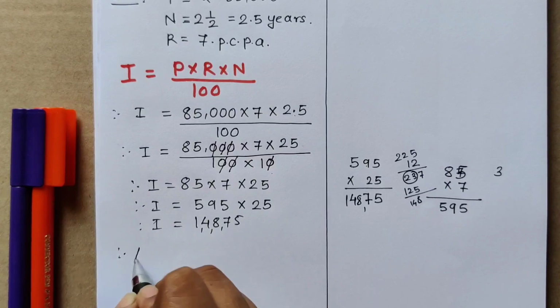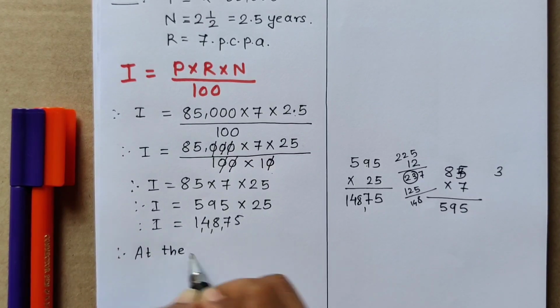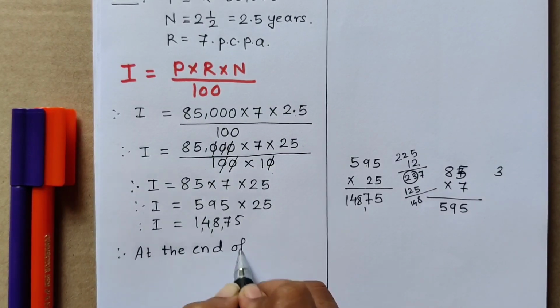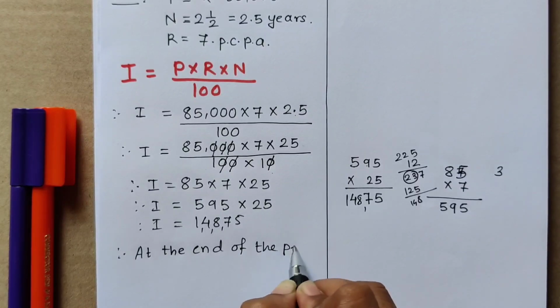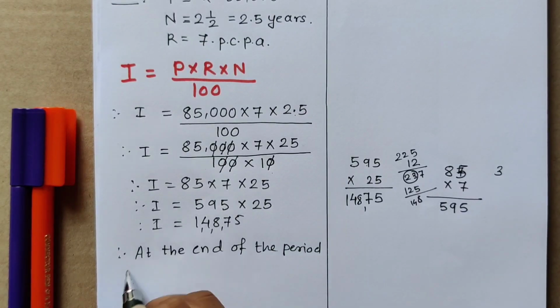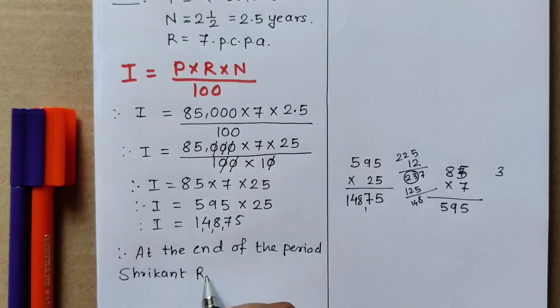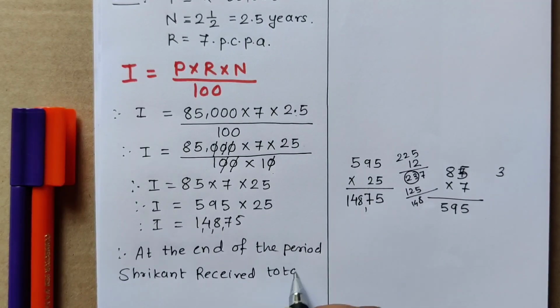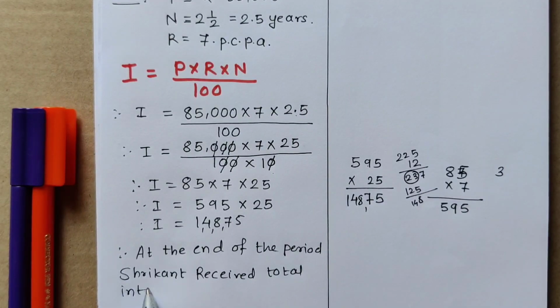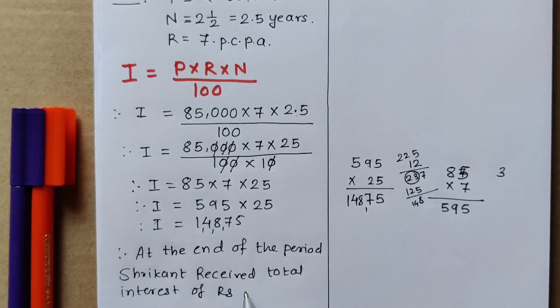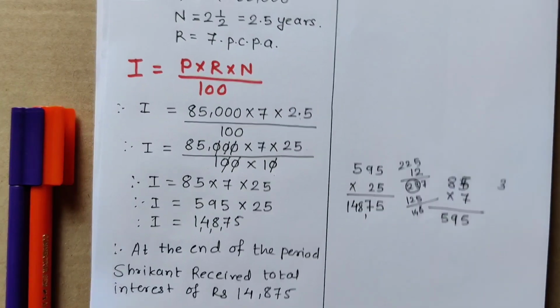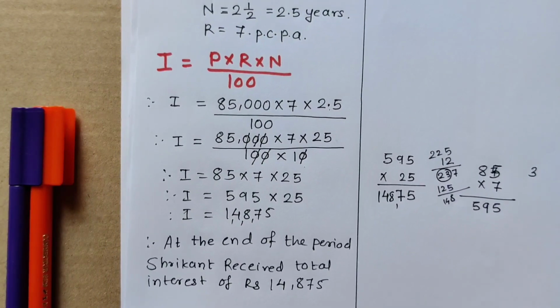Therefore, at the end of the period, Shrikant received total interest of rupees 14,875. In this way you can complete this sum.